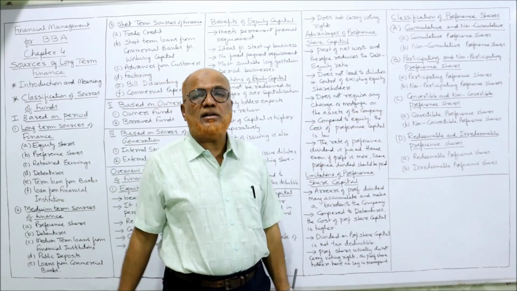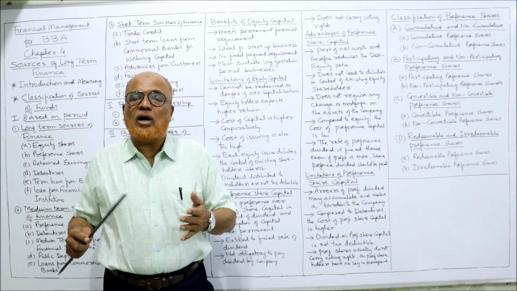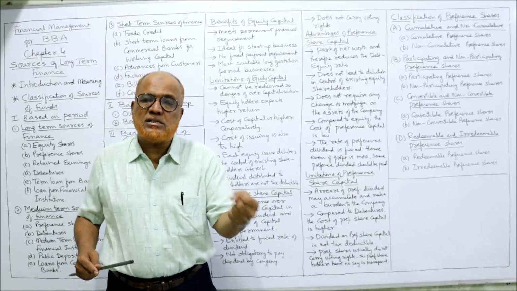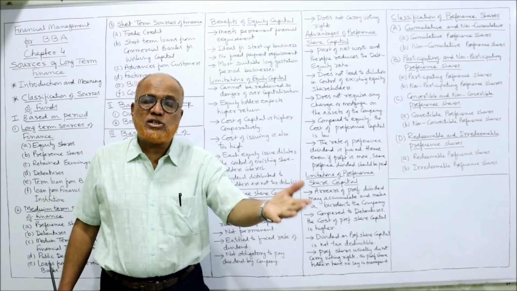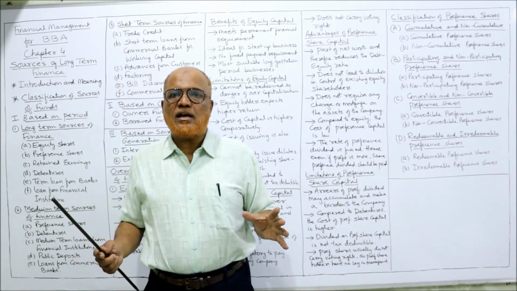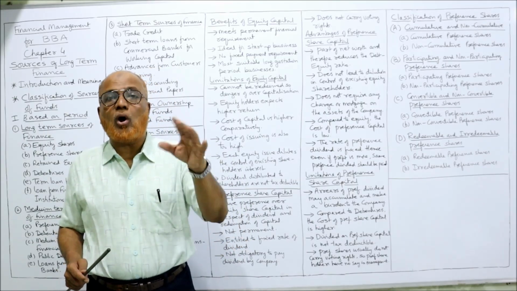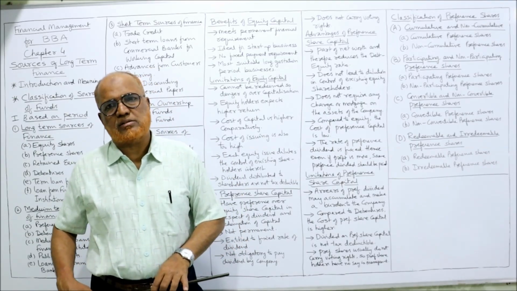The other one is non-participating. In non-participating, the preference shares will not have any right to participate in the surplus profit left after paying equity dividend. If nothing is mentioned, we always assume that preference shares are non-participating preference shares.